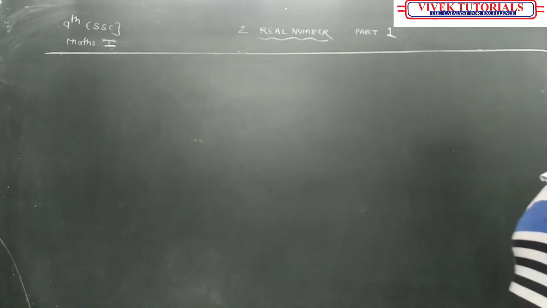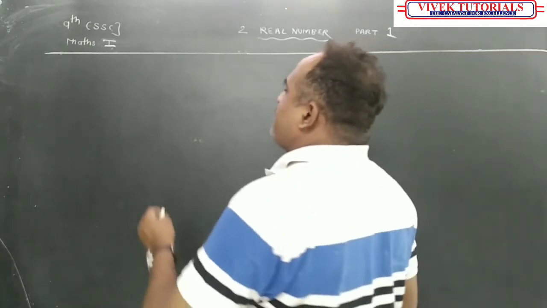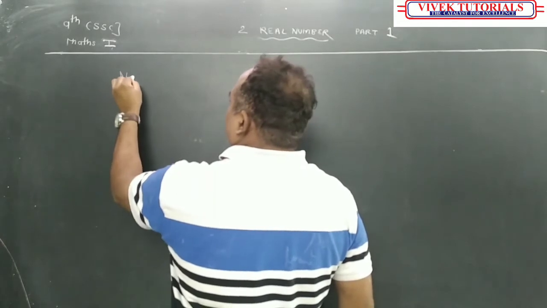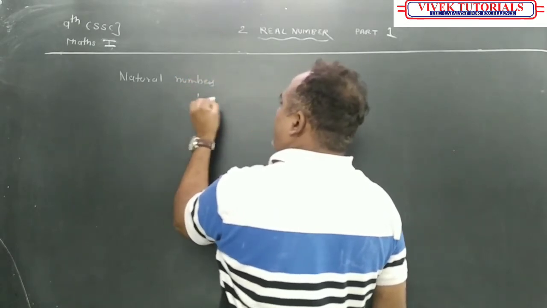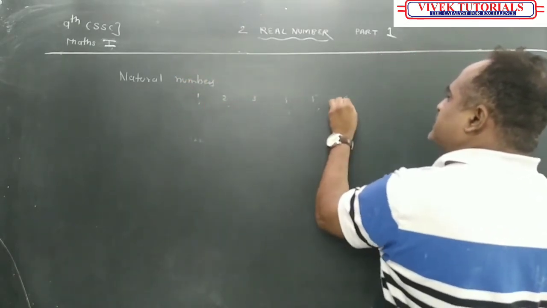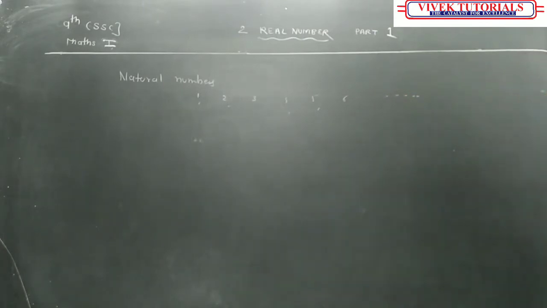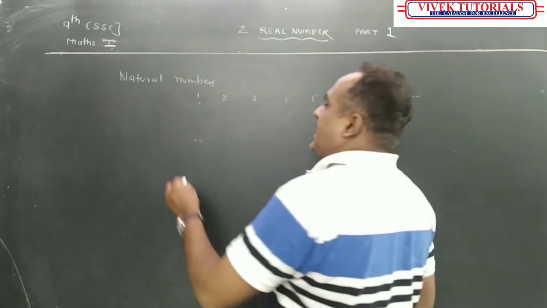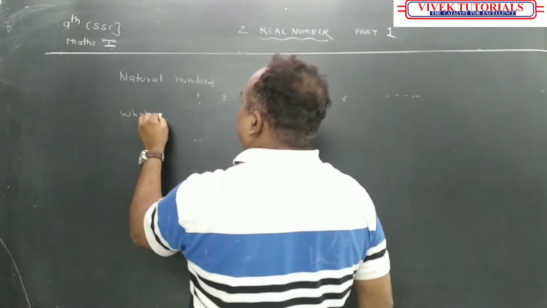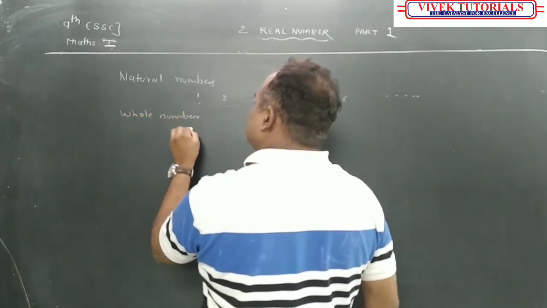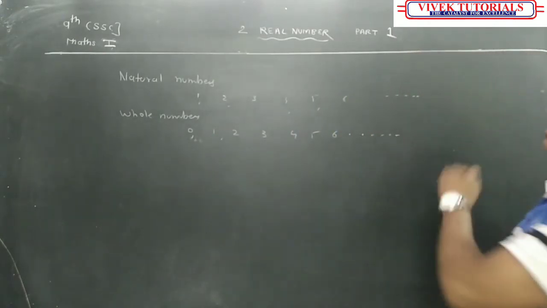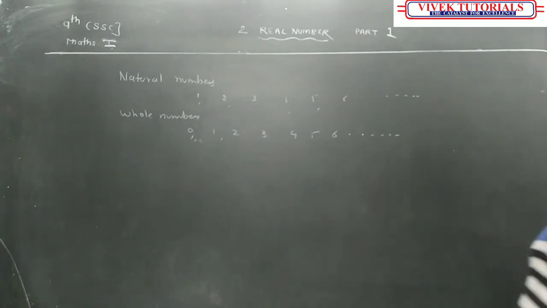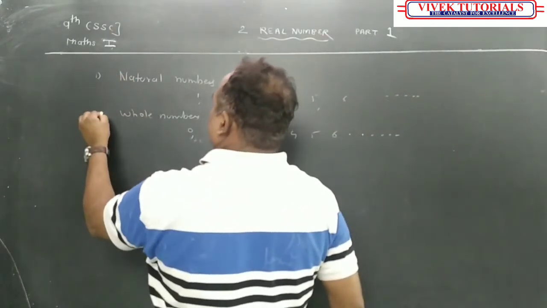Okay? So we know that a set of natural numbers that we have studied. Natural numbers are 1, 2, 3, 4, 5, 6, and so on. The numbers starting from 1 and all positive numbers are called as what? Natural numbers. Then we have studied about whole numbers. Whole numbers are starting from 0, 1, 2, 3, 4, 5, 6. That we have studied in a set topic. Natural numbers क्या होते हैं, whole numbers क्या होते हैं.